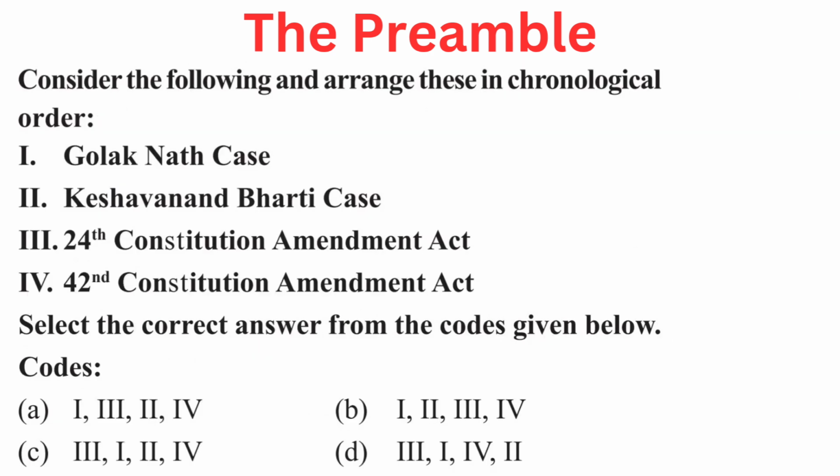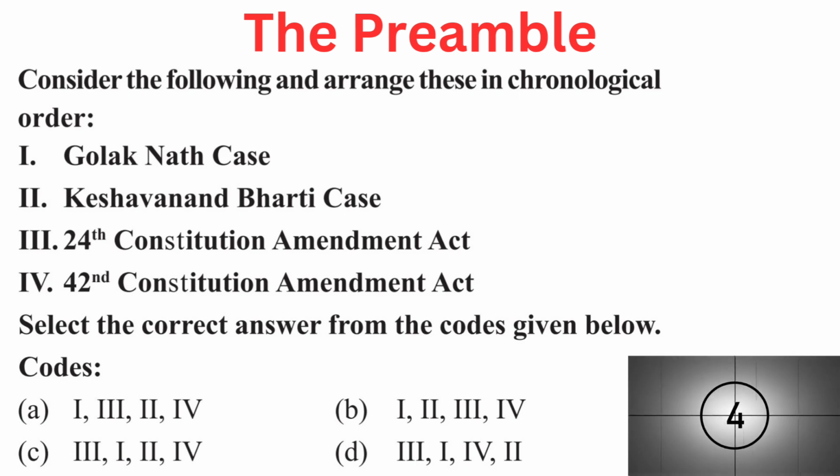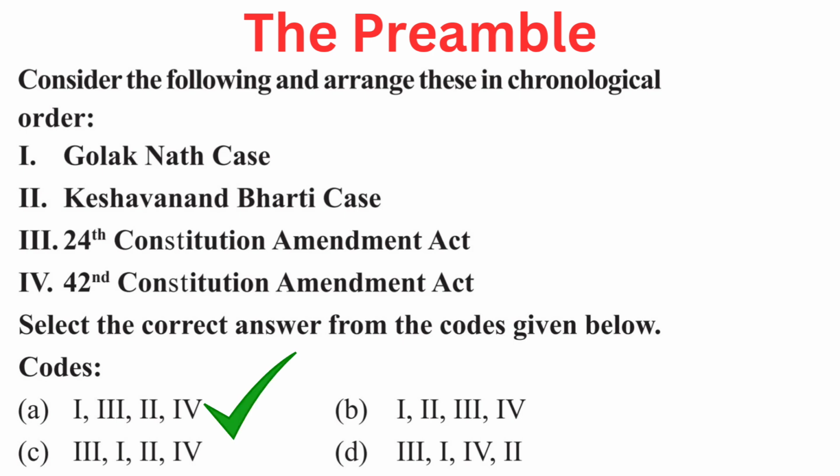Your question is, consider the following and arrange these in chronological order. First, Golaknath case. Second, Keshavananda Bharati case. Third, 24th Constitution Amendment Act. Fourth, 42nd Constitution Amendment Act. Select the correct answer from the codes given below. Codes A. 1324, B. 1234, C. 3124, or D. 3142. Right answer is A. 1324. Golaknath case, 24th Constitution Amendment Act, Keshavananda Bharati case, 42nd Constitution Amendment Act.